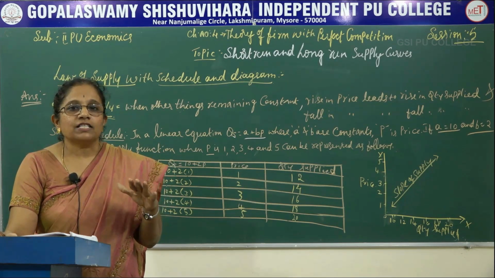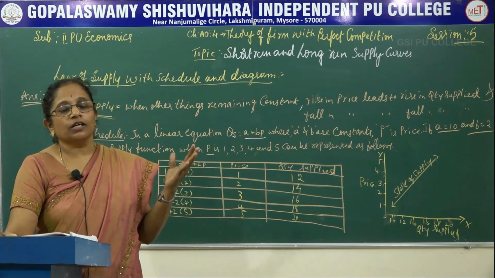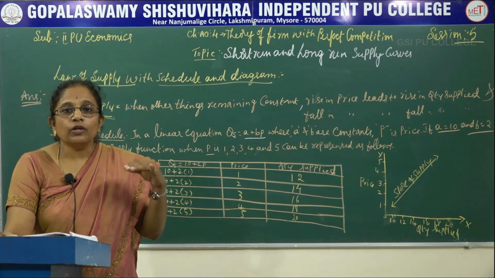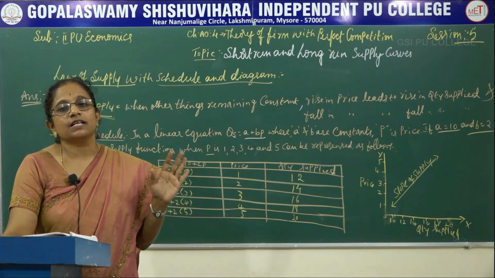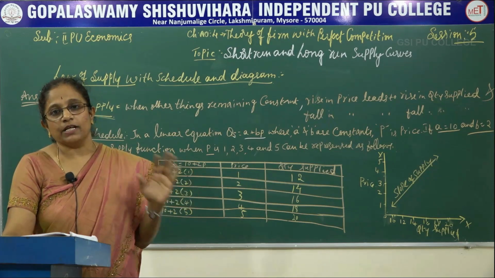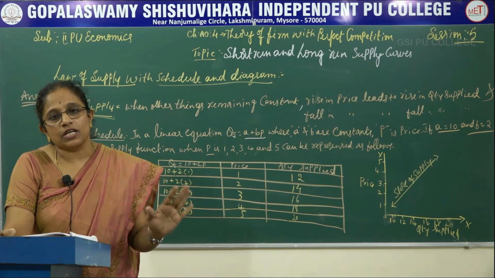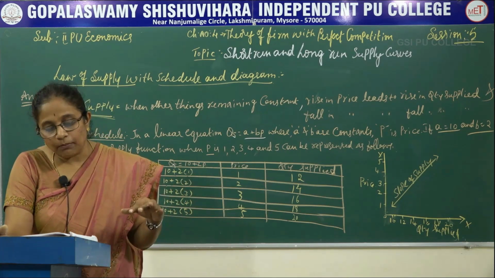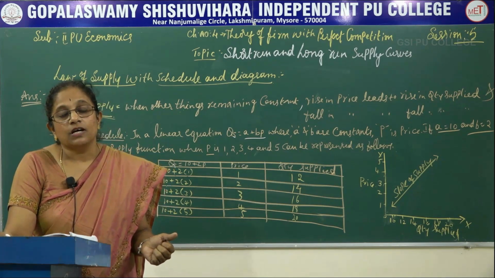Here we call it a position of rest again. Here neither the producer nor the seller, one who offers products in the market, is willing to leave the market or to expand the market, because he is contented, he is happy with the returns that he is getting for his investment. At this point a firm is just willing to stay in the market, neither going out of the market nor expanding the market.